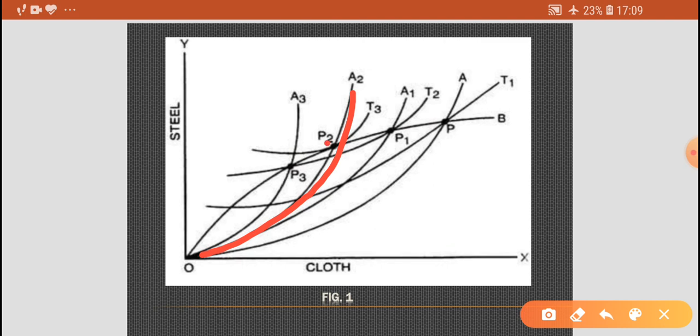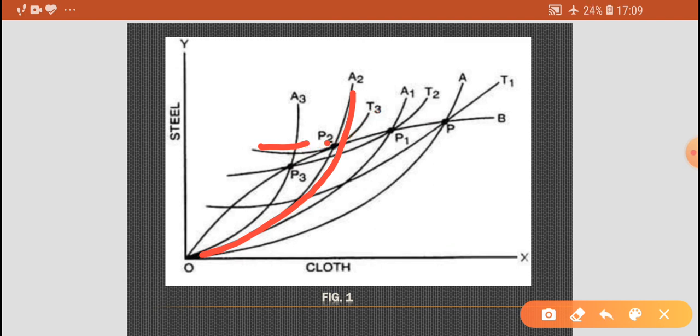This is point P2. This point occurs at the higher trade indifference curve T3. You can see here, this is T3. P2 is the point of tangency between the trade indifference curve T3 and foreign country B's offer curve OB.